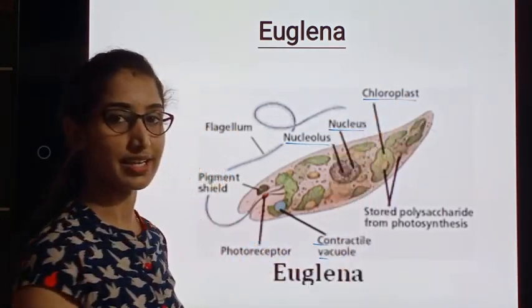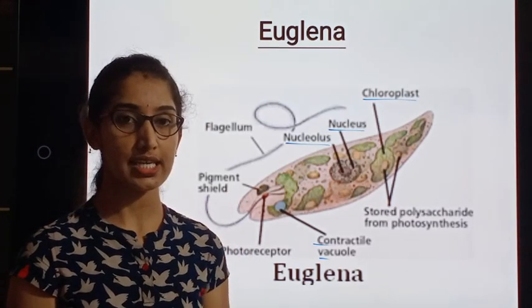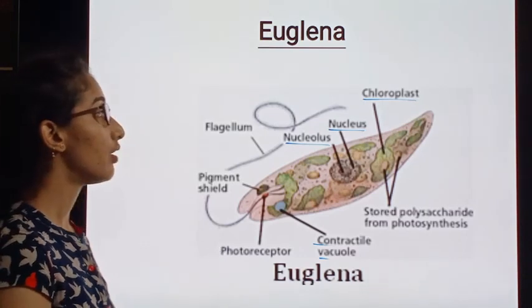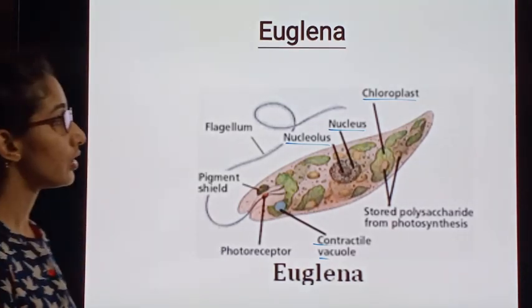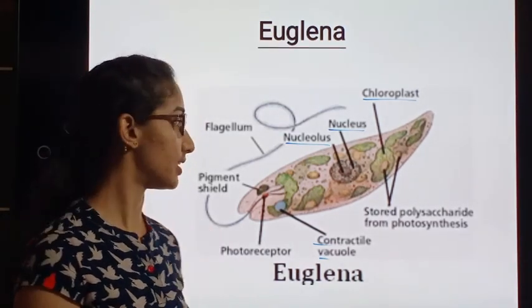Chloroplast is a pigment which is helpful in manufacturing the food with the help of sunlight and many other raw materials.